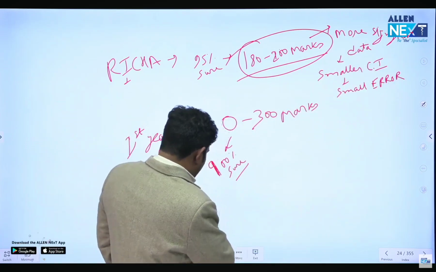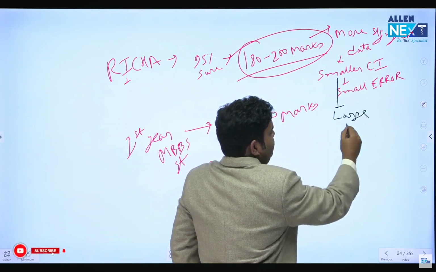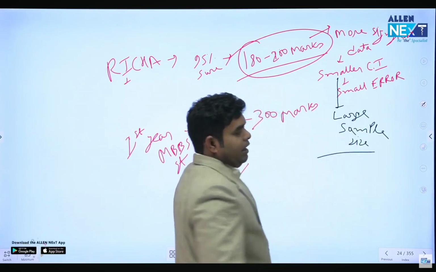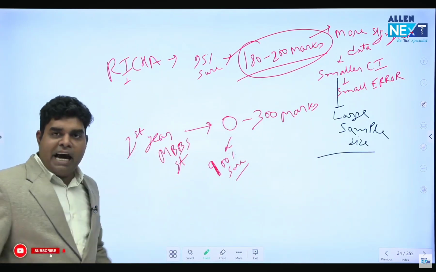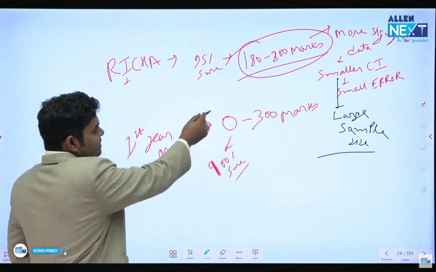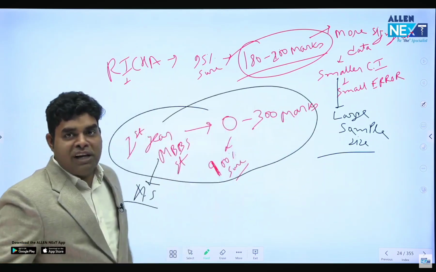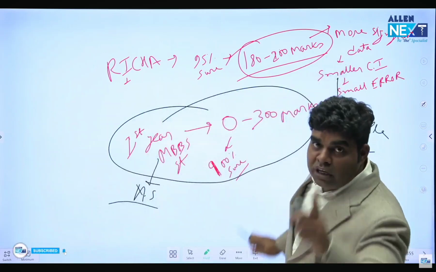And how is the confidence interval small? A small confidence interval is when there is a large sample size. When Richa has done a lot of previous year papers, then she is sure that her marks will be there. But this first year, he has not done any previous year paper, so his range is big. And this data is a non-significant, useless data. Okay, this is a very important area to remember. Two points you should keep in mind.